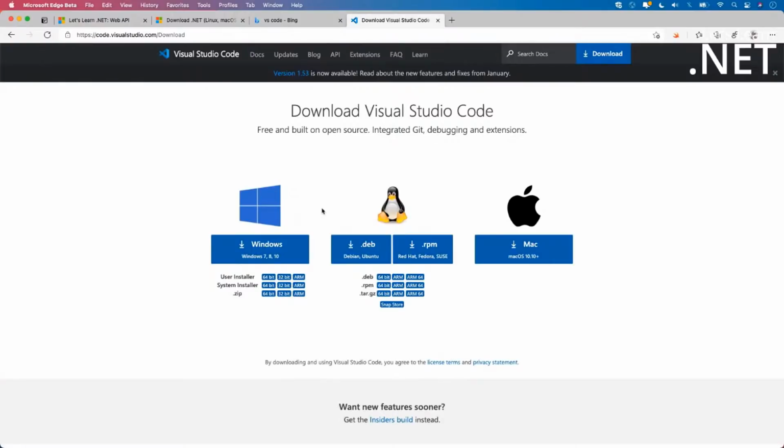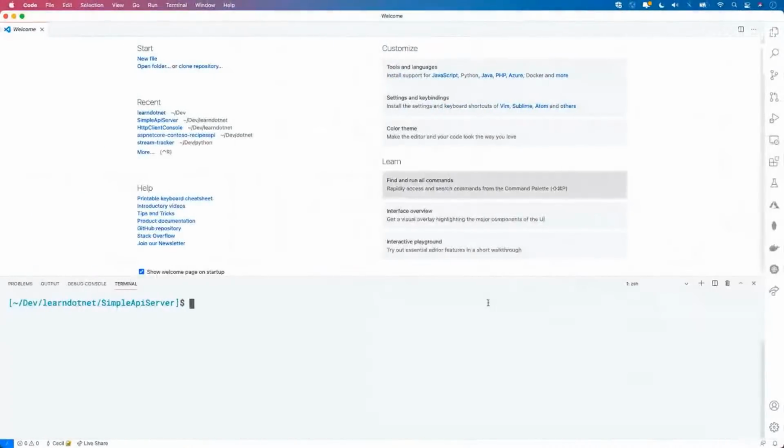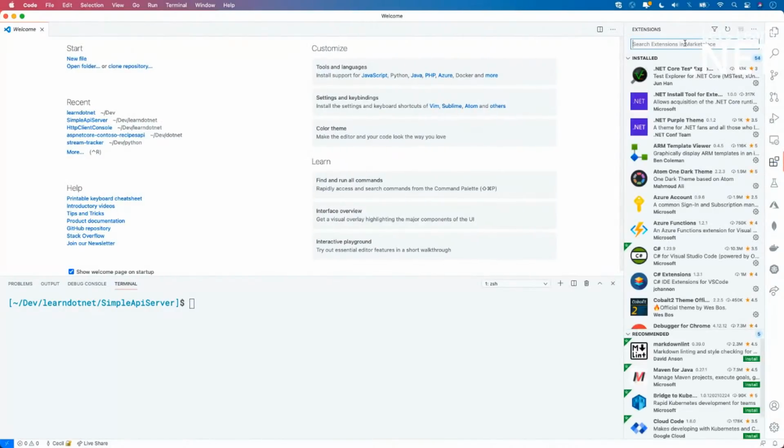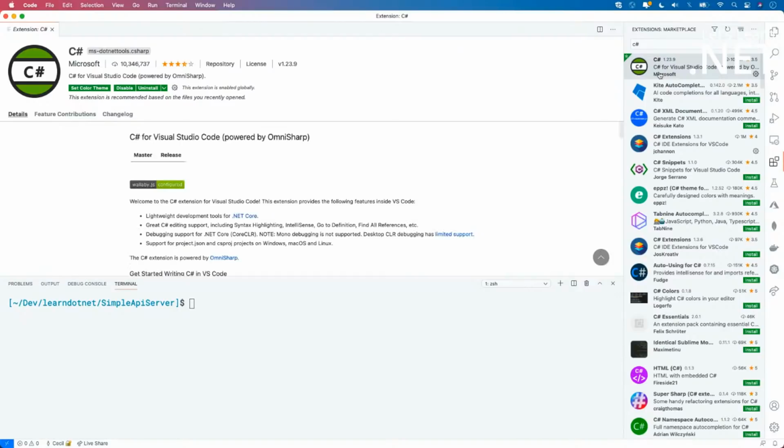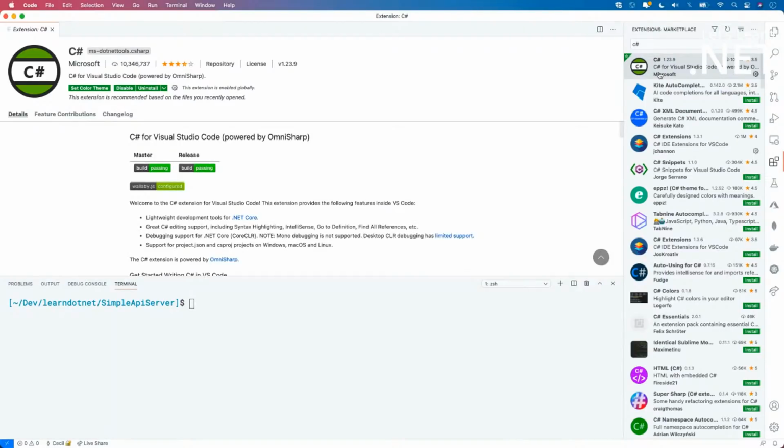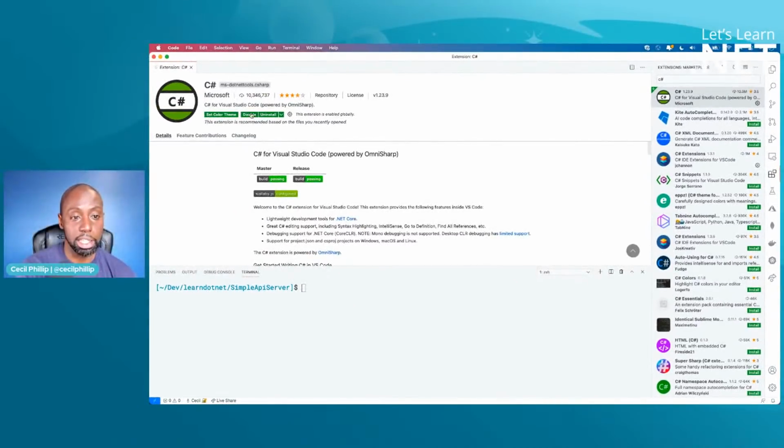of tools. Now, I already have VS Code installed on my machine, but I did want to show you some of the extensions that I have installed already that are going to make this a little bit easier for us as we build our applications. So if I head over to the extensions section, the first thing I want to do is look for C Sharp. The first option that you're going to see here is C# for Visual Studio Code. I already have this installed, but you can go ahead and hit the install button. This will give you some of the tooling and the debugging support inside of VS Code that you're going to need.